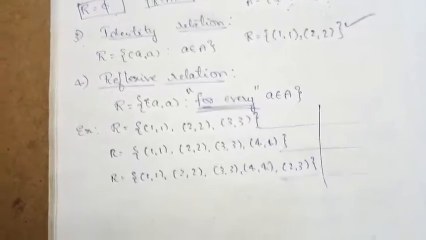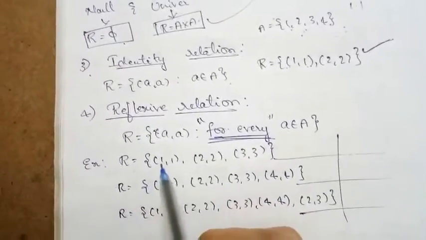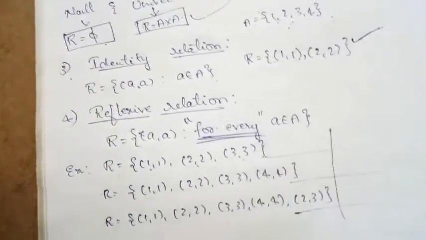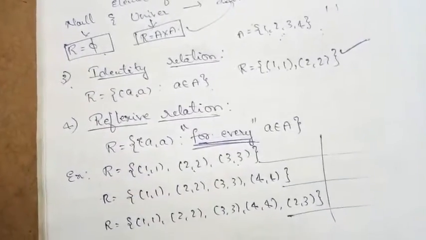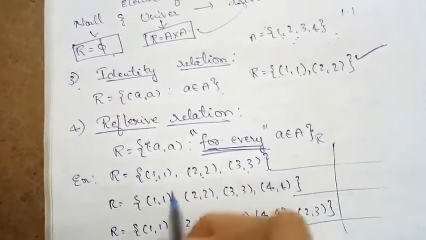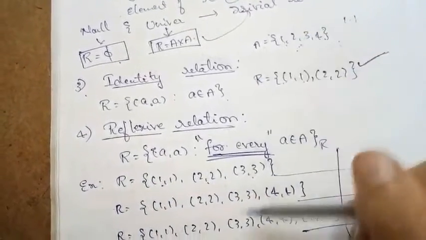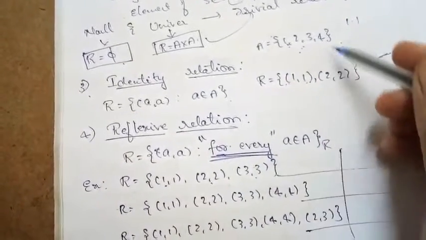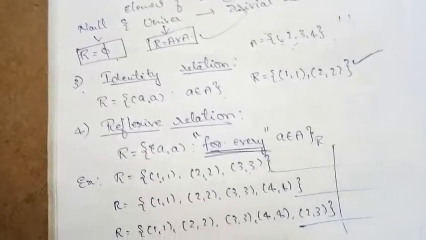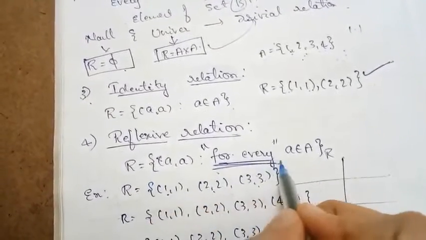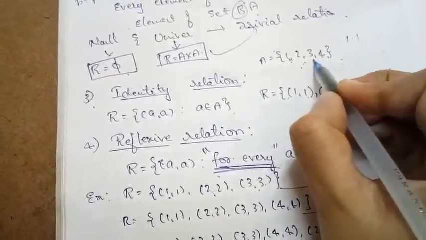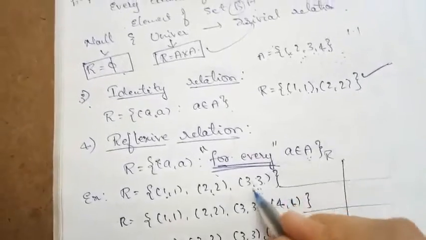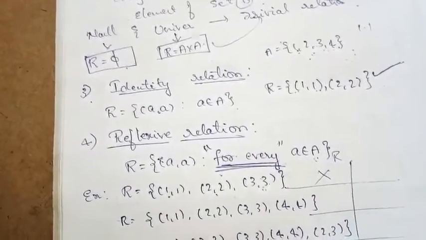Now I have considered some examples here. The first example: (1, 1), (2, 2), (3, 3). I need to check whether this relation is reflexive or not. They have said a doublet should occur for every element. So for 1 it is there, for 2 it is there, for 3 it is there, but for 4, (4, 4) is not there. They are saying for every a belonging to A, for every element of the set A, the doublet must exist. Here (4, 4) is not there, so it is not a reflexive relation.